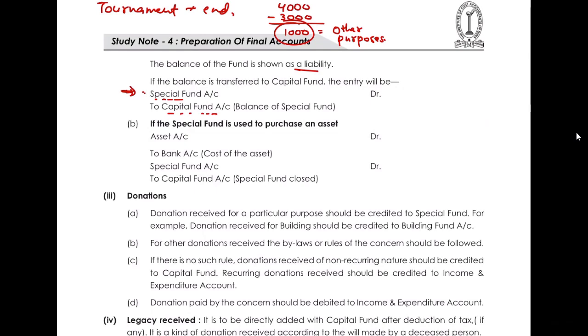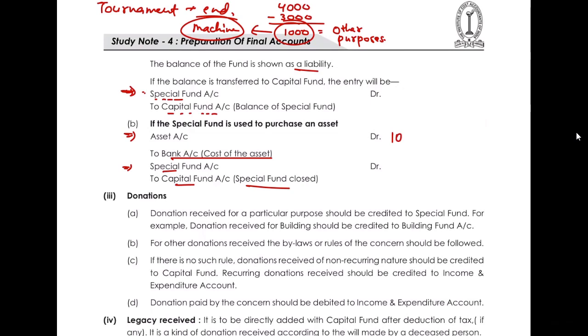Okay, but from this remaining fund, I have purchased a machine. Let's say in the gym, I have purchased one machine. What I will do in that case? So my asset account will be debited and the payment will be made from the bank account. And I will also transfer the same amount from the special fund account to the capital account so that my special fund account is closed.